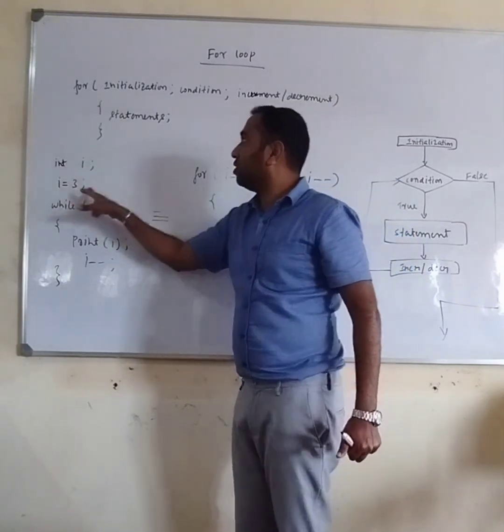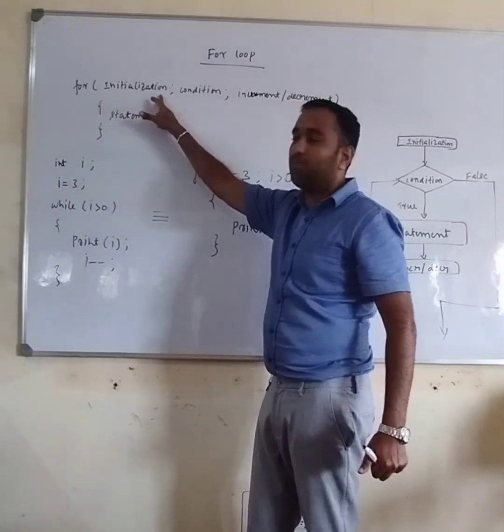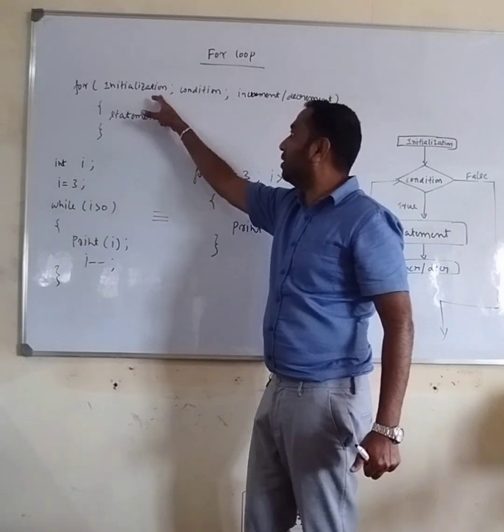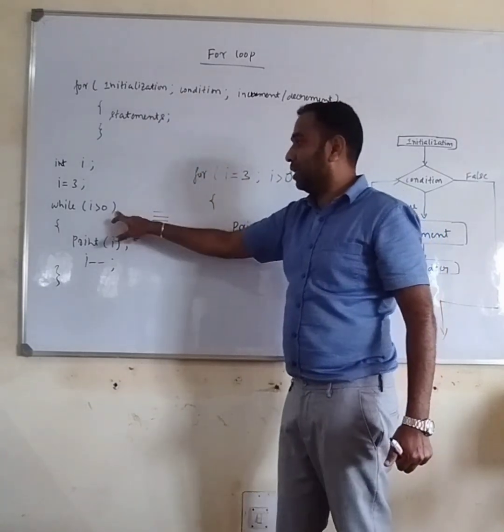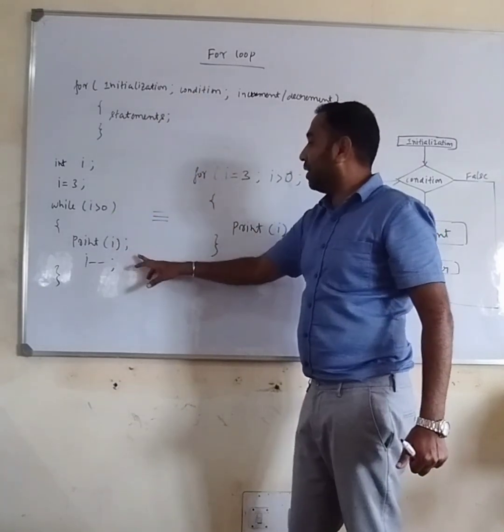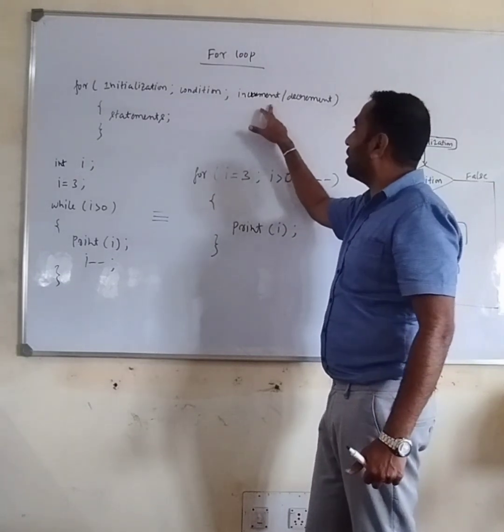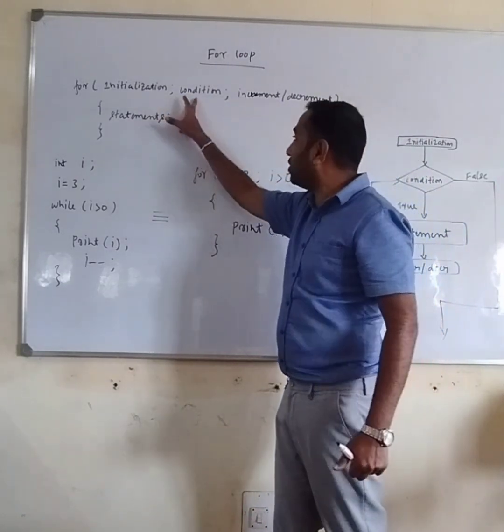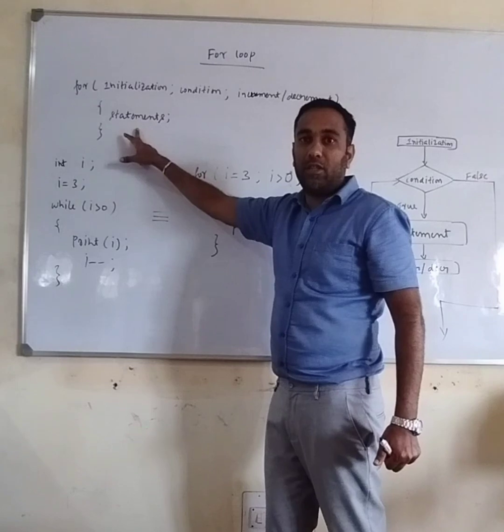Here I am going to initialize in the for loop. This is my first part, initialization. My second part is the condition. The next part is statements. After checking the condition, I am going to write the statement.